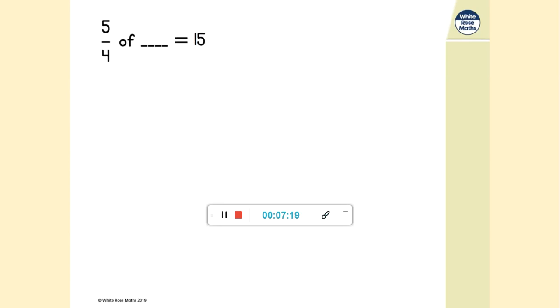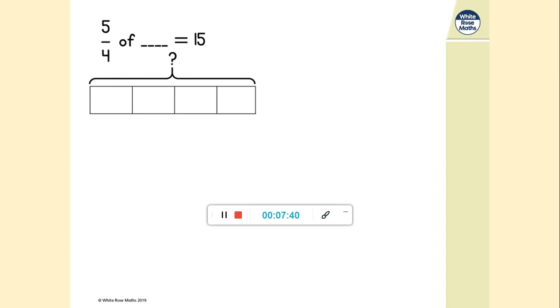Let's have a look at how we calculate a quantity when the fraction is improper, where we've got that numerator larger than the denominator. Like we talked about yesterday, this may look confusing, but it's just the same idea as we've looked at with proper fractions. 5/4 of something is 15, so we're told that 15 is 5/4 of some mystery number. Well, there's 4/4, and of course the question mark is there because that's what we need to find out.